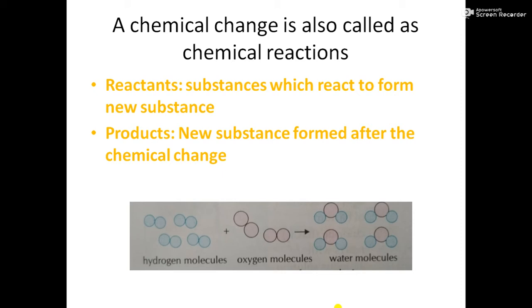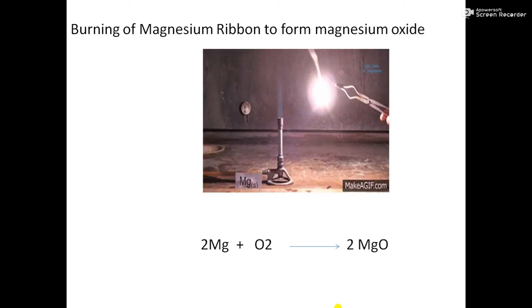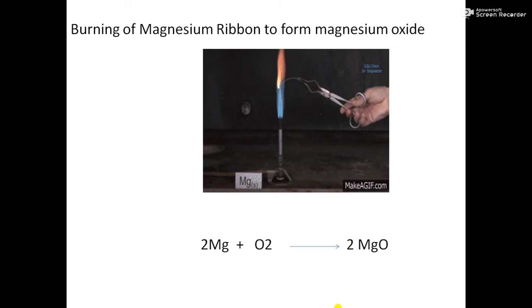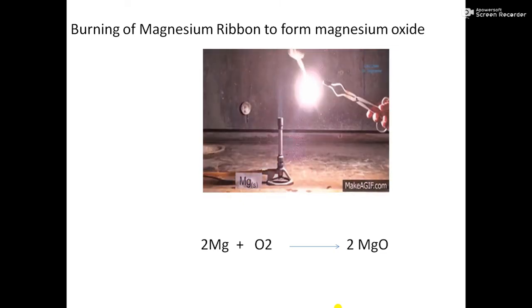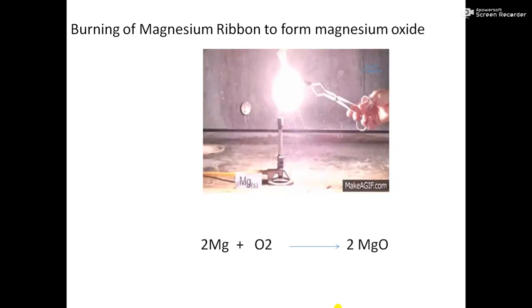The water molecule is a product. So reactants are the substances which react to form new substances, and products are the new substances formed after the chemical reaction. Now let us start with the very first chemical reaction, and meanwhile we will learn about the characteristics of chemical changes. The first example is burning of magnesium ribbon.